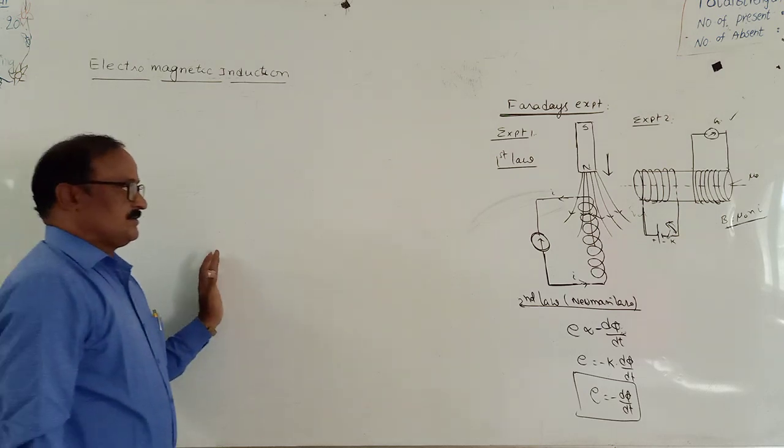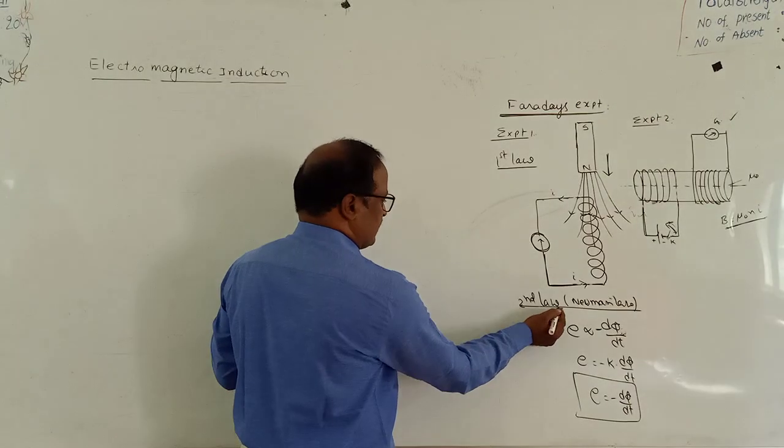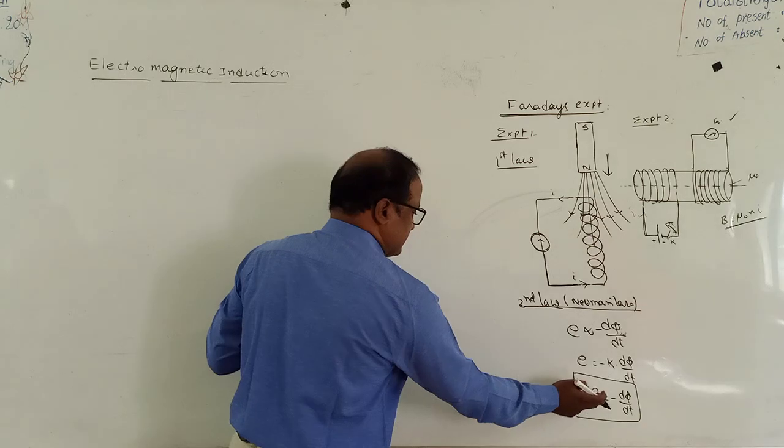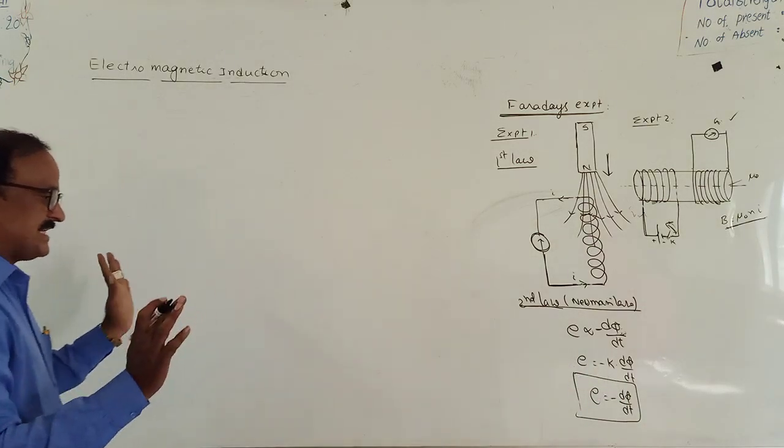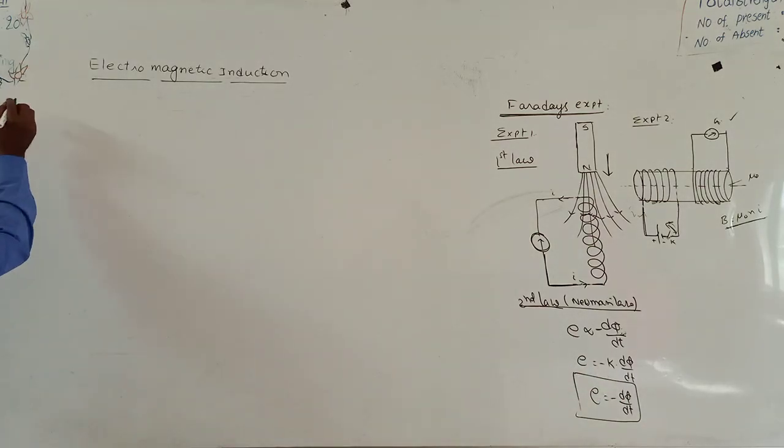See here, from Faraday's second law, induced EMF E is equal to minus d phi by dt. Here, case 1.